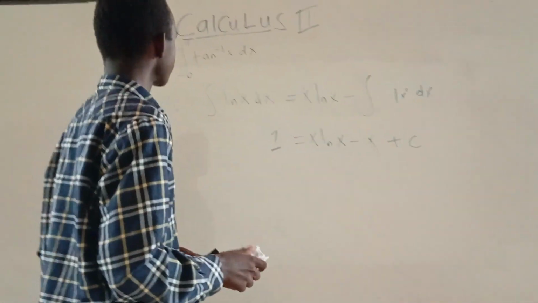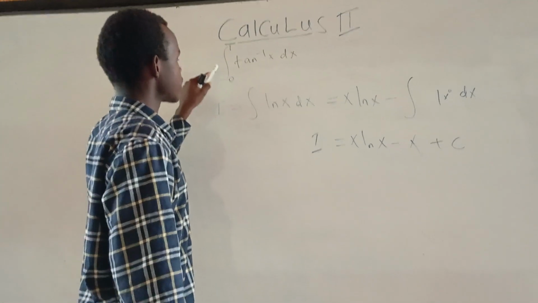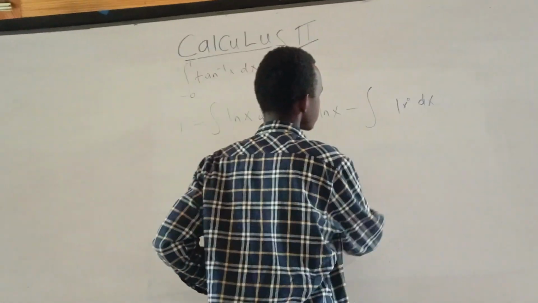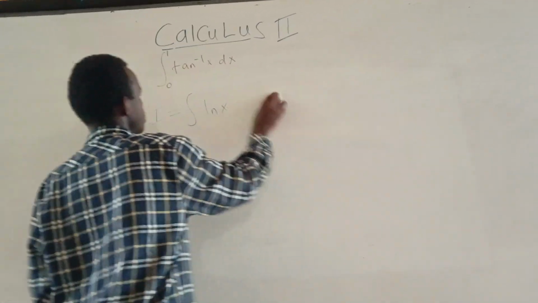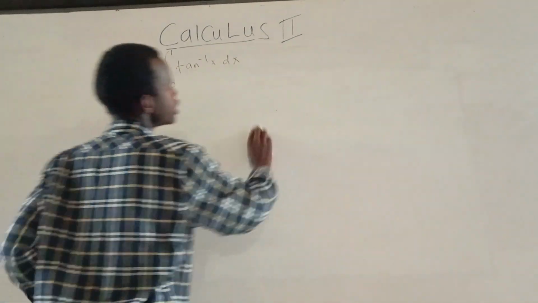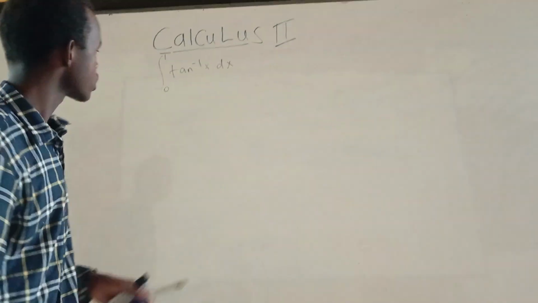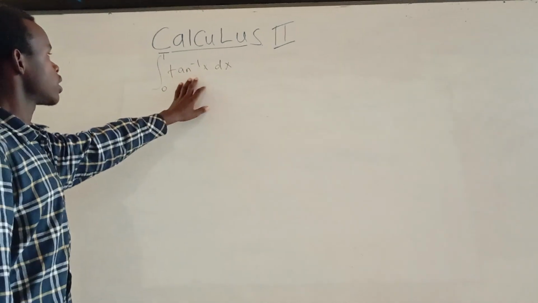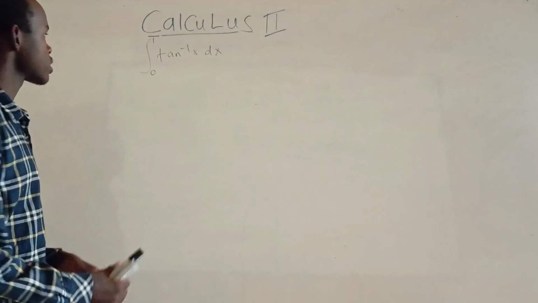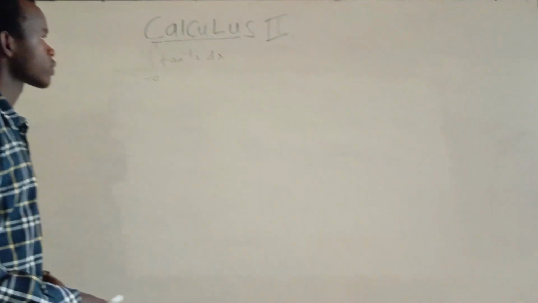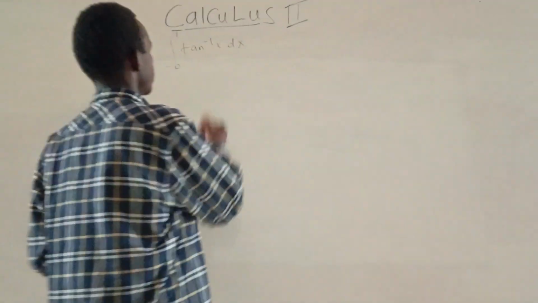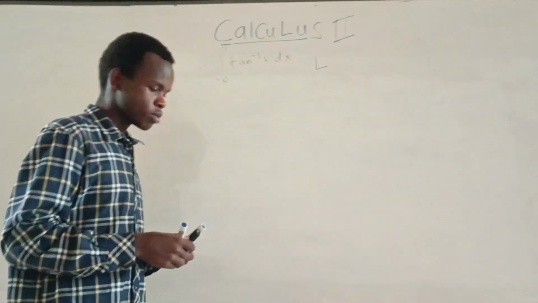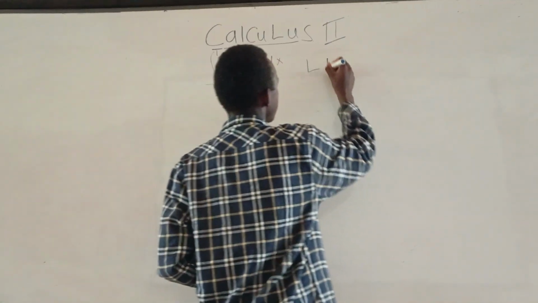So straight away, we'll be looking at the third example, the final one. I'll try to be quick to handle that. So this is the last example. This is a definite integral. We are told to integrate tan inverse of x. So from our formula, LIATE, we'll have to choose our u and dv, keeping in mind the integration by parts formula.